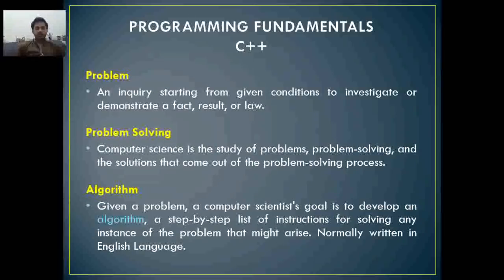So, a problem is an inquiry starting from given conditions to investigate or demonstrate a fact, result, or law. Problem solving: computer science is the study of problem solving and the solutions that come out of the problem solving process. Algorithm: given a problem, a computer scientist's goal is to develop an algorithm, a step-by-step list of instructions for solving any instance of the problem that might arise, normally written in the English language.